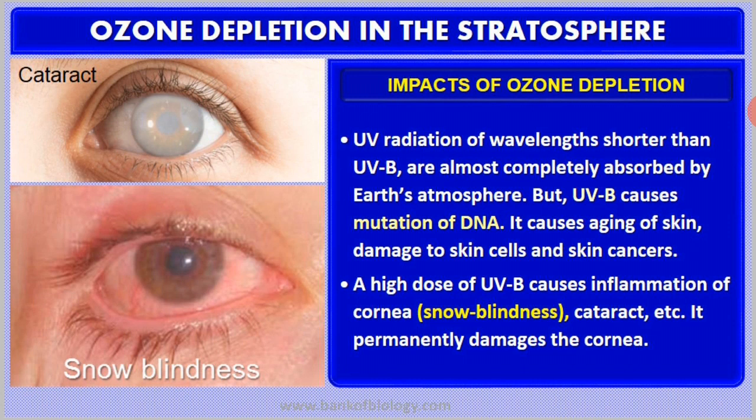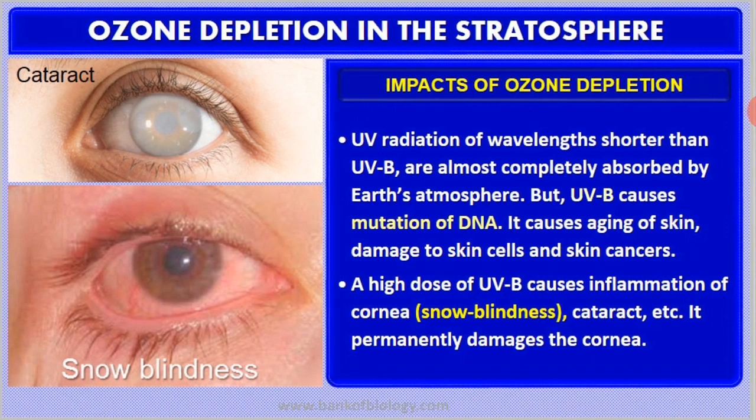That is not slow blindness, it is snow blindness. It may also lead to cataract, etc. And if it is not controlled, continued exposure to this ultraviolet radiation may permanently damage the cornea. So these are all the ill effects of ozone depletion.